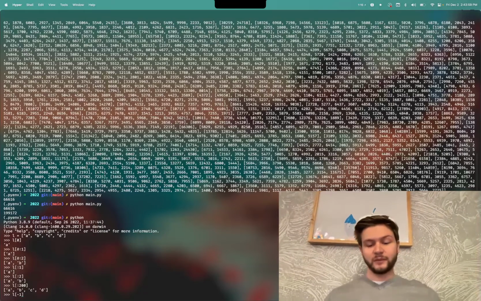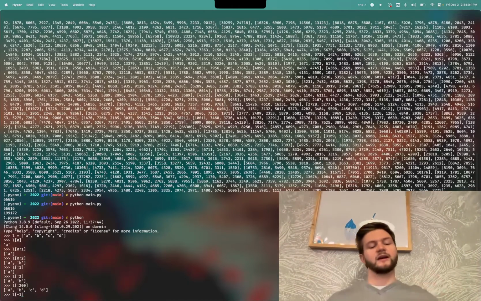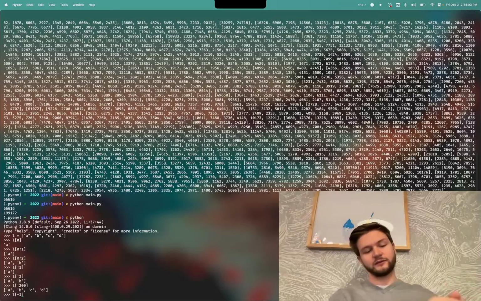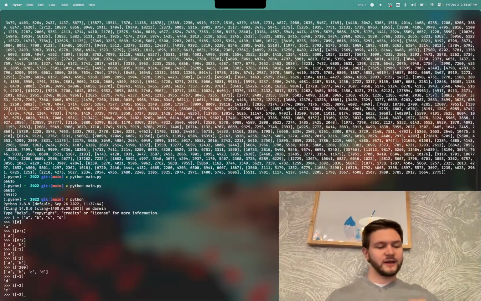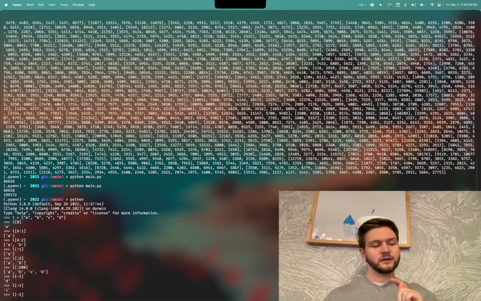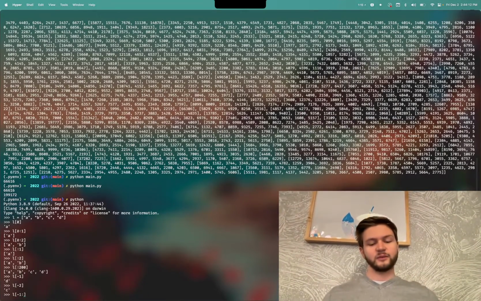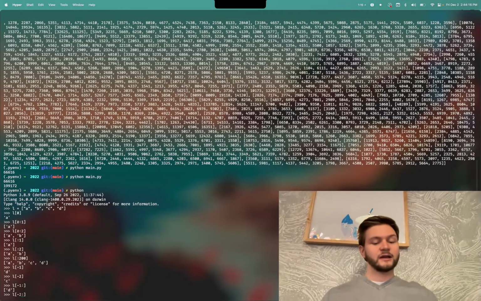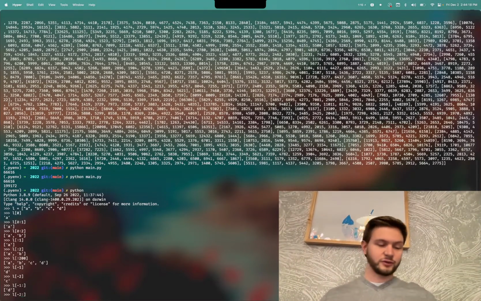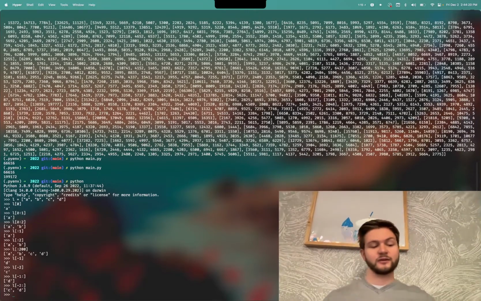And what's even better is that you can use a minus to indicate don't go from the start of the list, go from the back. So -1 will give you the last element, -2 the second last, and so on. And you can also use the colon to say, okay, give me the last element and then everything to the end. That's just 1 element. But if we say, give me the element 2 from the back and then everything up to there, you just get the last 2 elements.